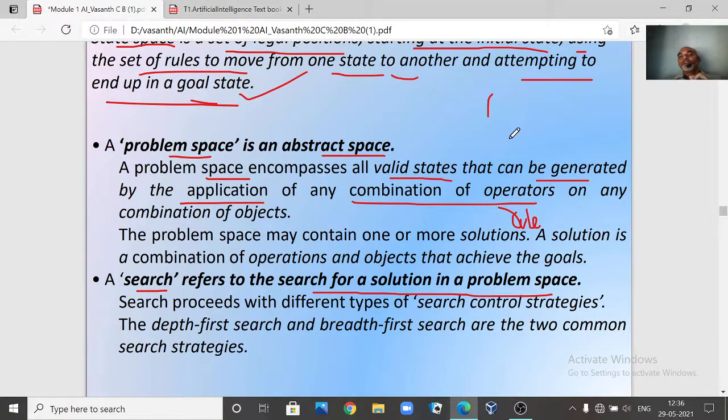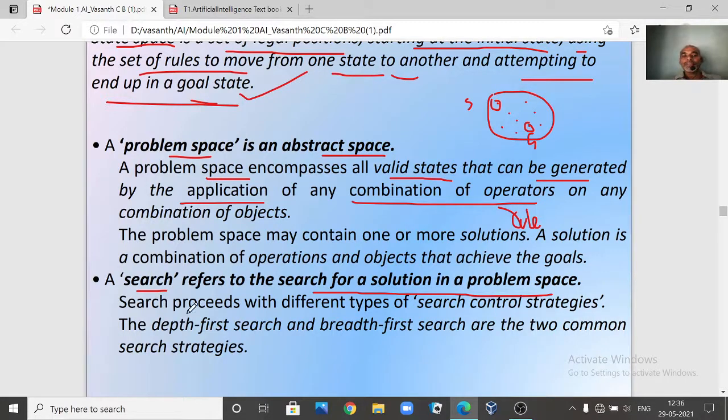Now when you have a problem space which has so many states and positions, one of them may be our goal. You may be here at the starting state. From the starting state you have to search for your goal state. So a search refers to searching for a solution in your problem space.